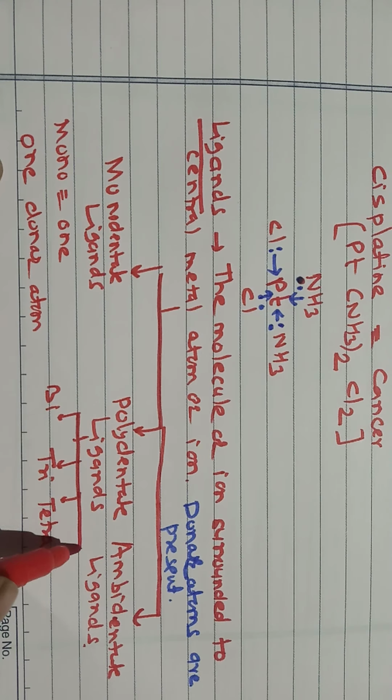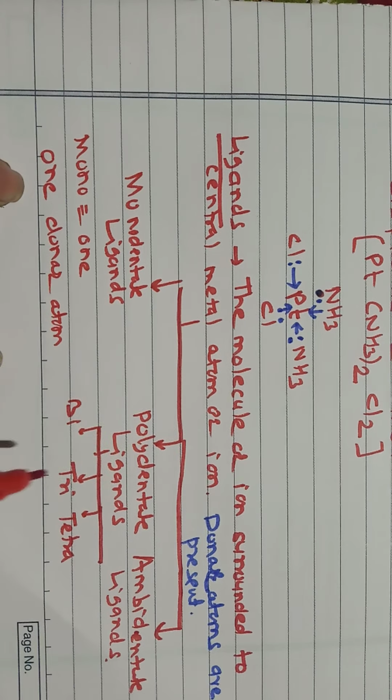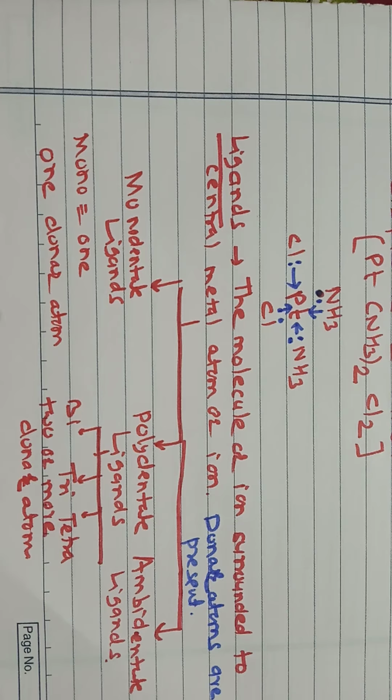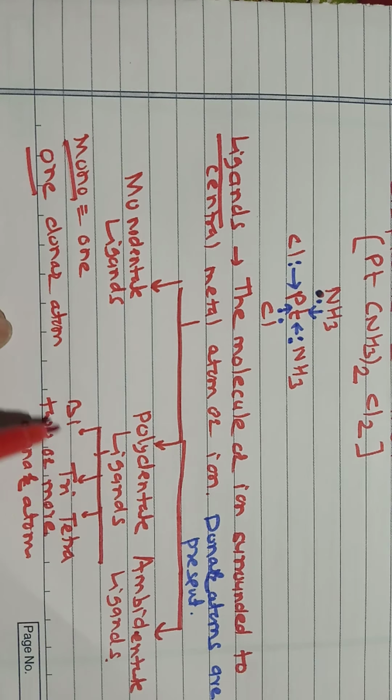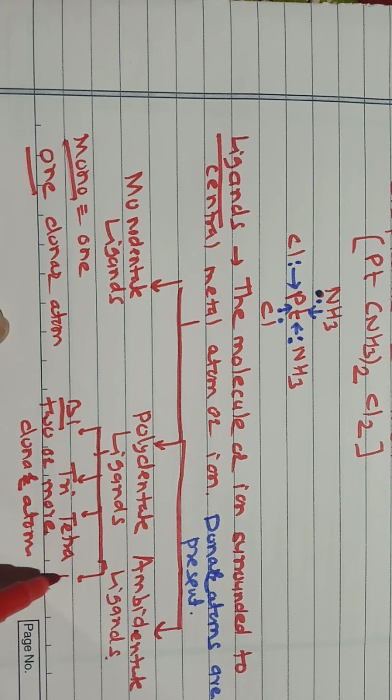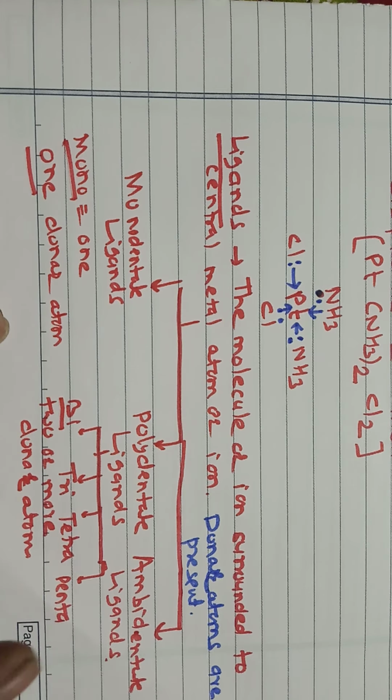Poly means two or more donor atoms. If there are two, they are bi. If there are three, tri. If there are four, tetra. If there are five, penta. So in this way we can consider the polydentate ligands.